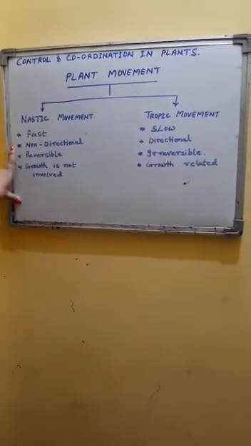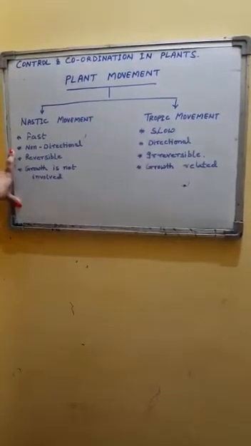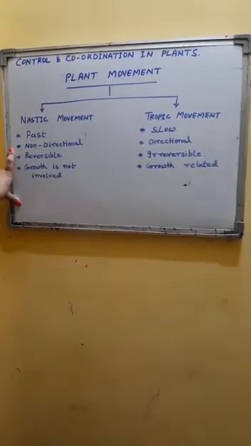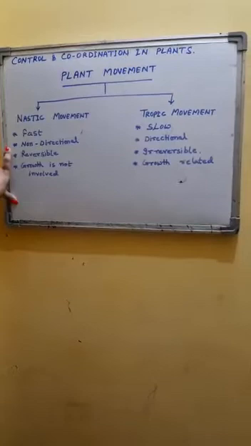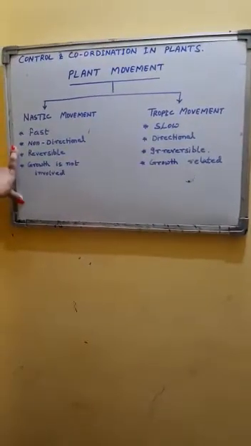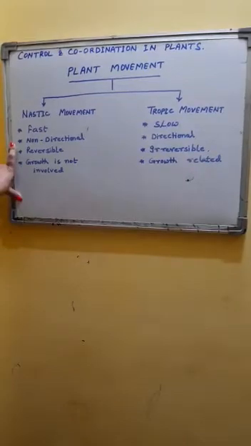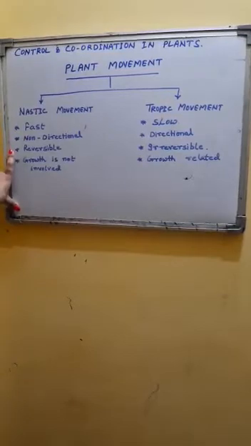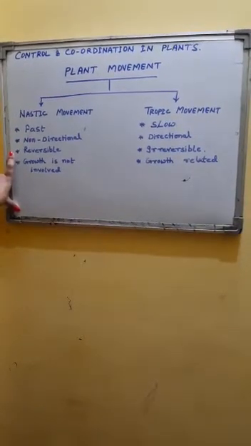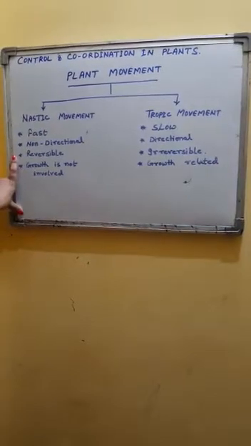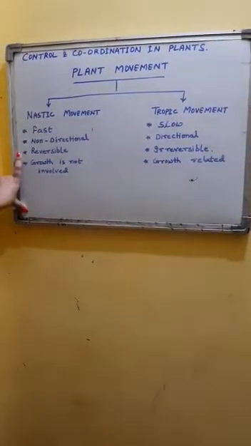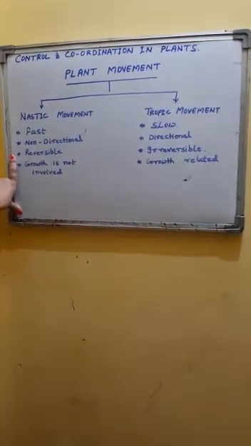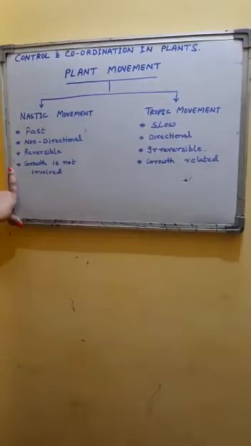These are non-directional movements, meaning every time the direction of movement cannot be predicted. Sometimes it may be predicted, but there are some non-directional movements involved which are not predictable. The movement is reversible, meaning when the effect of that stimulus stops or is taken away, the plant part comes back to its original shape or position. So it is reversible, and here growth is not involved.